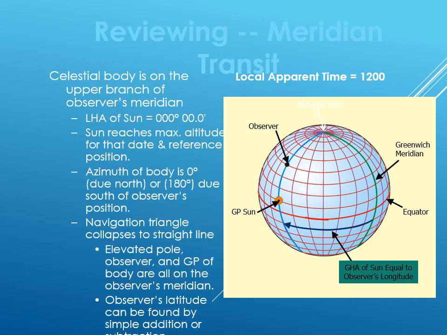The navigation triangle collapses into a straight line. The pole, the observer's zenith, and the body all lie on the observer's celestial meridian. And as seen, the observer's latitude can be found by simple addition or subtraction.